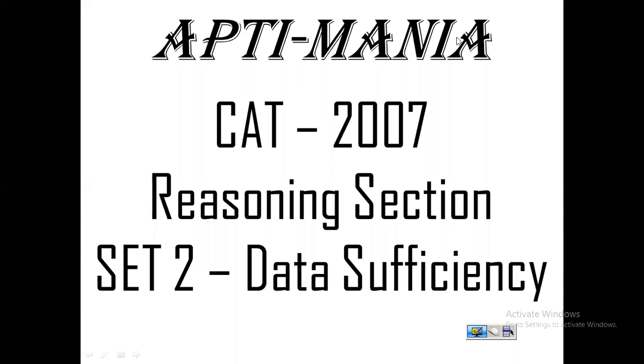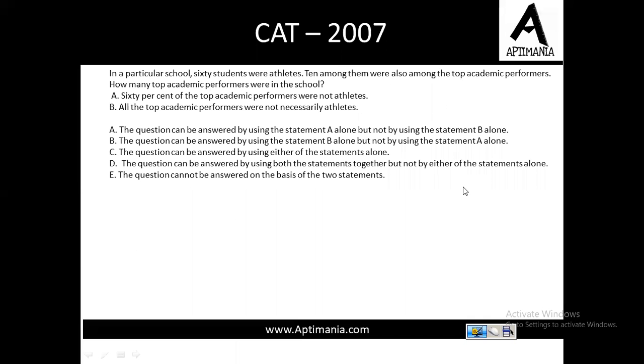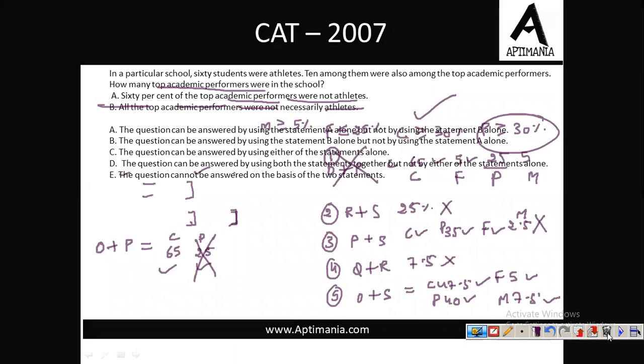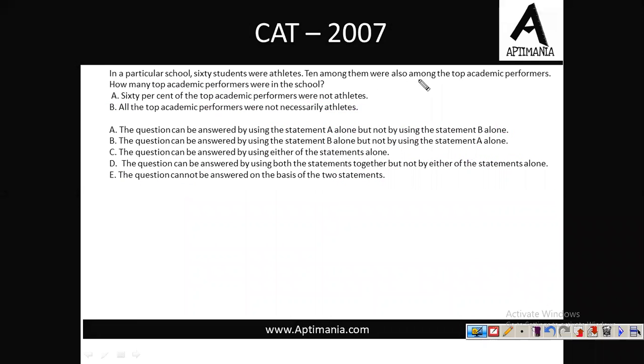Hello. In this video, we are going to discuss all the data sufficiency questions that came in the reasoning section of the GATE 2007 paper. So, the first question was: in a particular school, 60 students were athletes, and 10 among them were also among the top academic performers. Let me draw a Venn diagram for this.